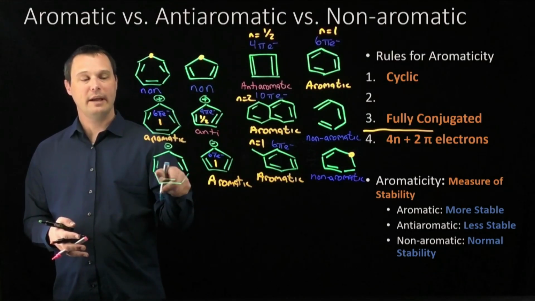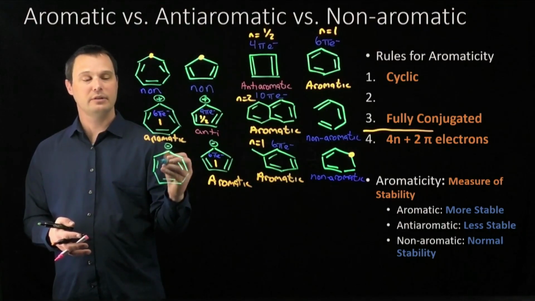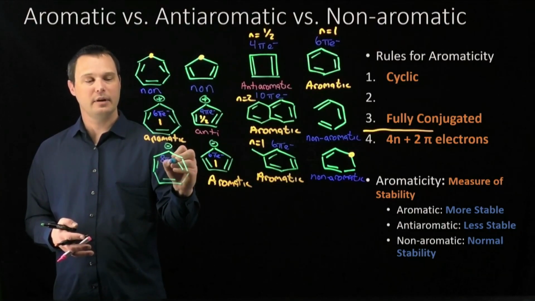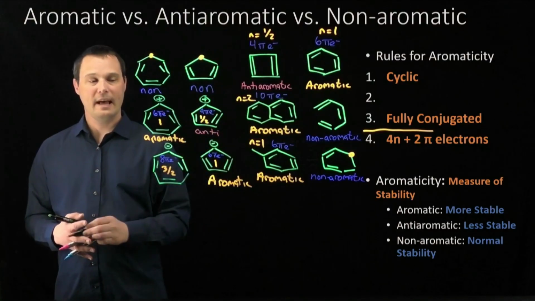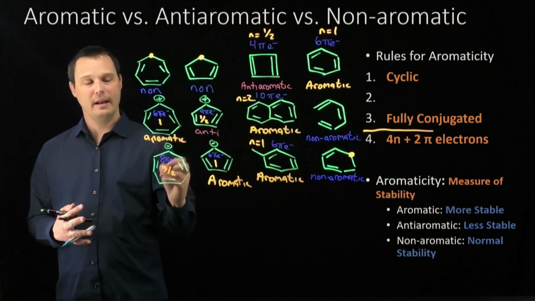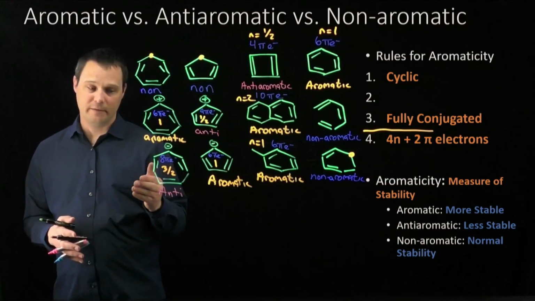For the cycloheptatrienyl anion, the anion is a lone pair and contributes 2 electrons. Adding to the 6 total electrons gives us 8 pi electrons in this system. 8 minus 2 is 6, divided by 4 gives us n equals 3/2. That means that the cycloheptatrienyl anion is antiaromatic, which means it's less stable than we'd otherwise expect and very reactive.